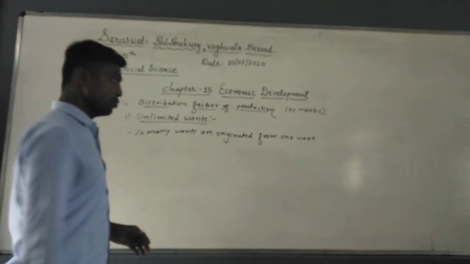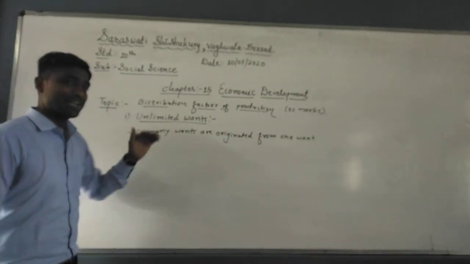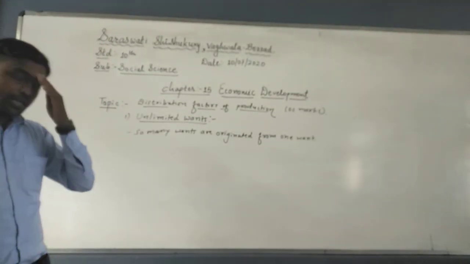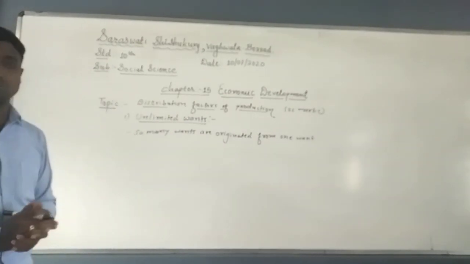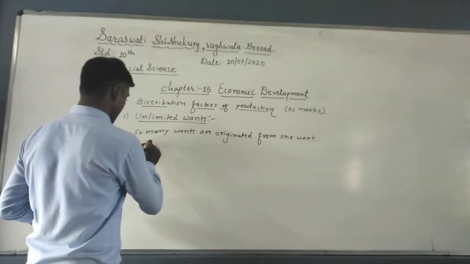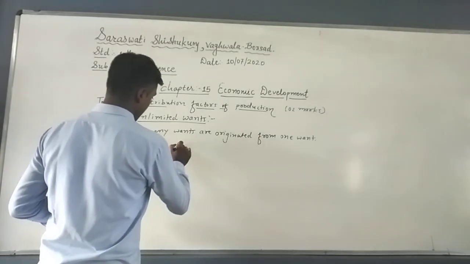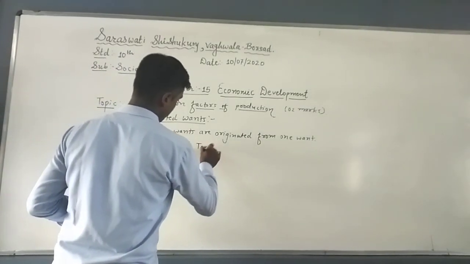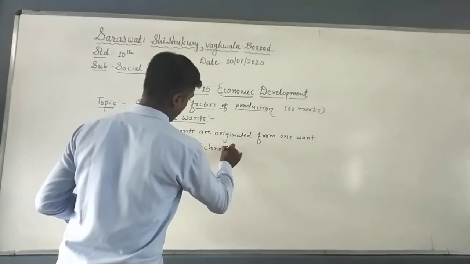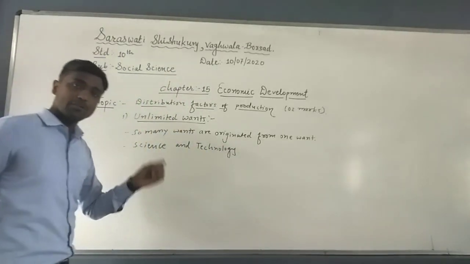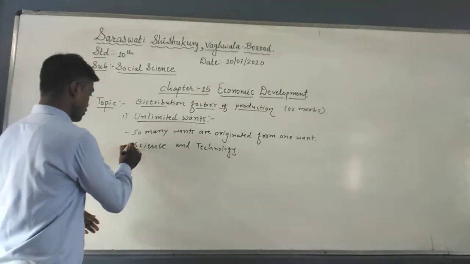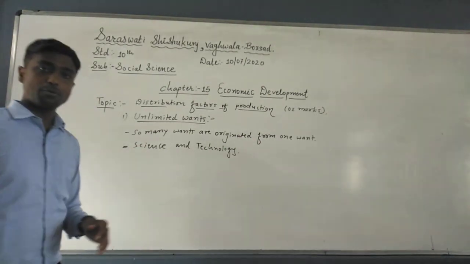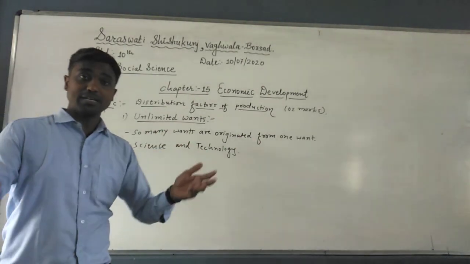Apart from this, due to the invention of science and technology, or you can say the improvement in science and technology, many wants arise also. So here I will write the words science and technology. Here I will write the keywords so you are able to prepare the statement, or you can say the answer of it. So the second point we have written: due to the improvements in science and technology, many wants arise.